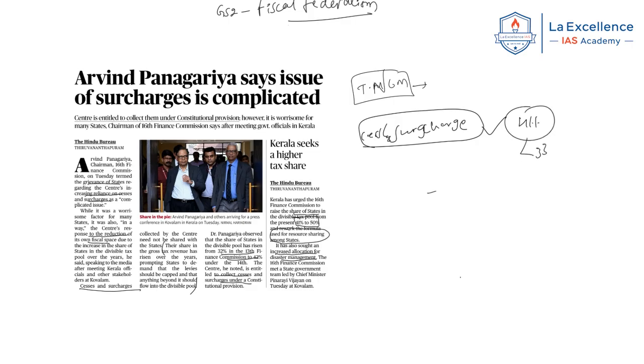In the net or in reality, it is giving only 33%, because it is not sharing the amount, especially the cess and surcharge, which is as a percentage of gross tax revenue. Now, these are the arguments.